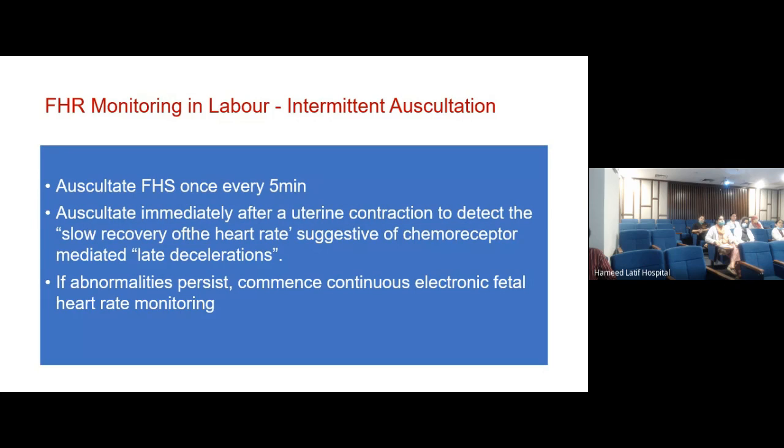But I am trying to put through to you a very important point, and that important point is that once the patient is fully dilated, her fetal heart sound should be auscultated every 5 minutes at least, if you are not putting up a fetal monitor in terms of cost or whatever. In a low-risk pregnancy, every 5-minute auscultating the fetal heart is enough. But, what is the but? कौन बताएगा? इसमें कोई मसला है, वो क्या है?